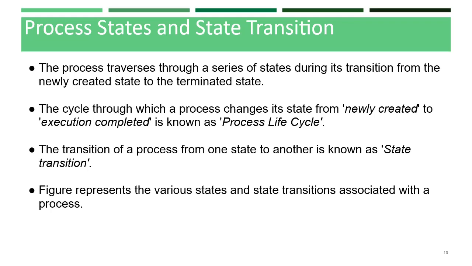The various states through which a process traverses during its life cycle indicate the current state of the process with respect to time, and also provide information on what it is allowed to do next. The figure shown in the next slide represents various states associated with a process.